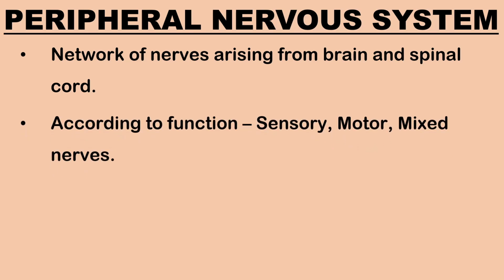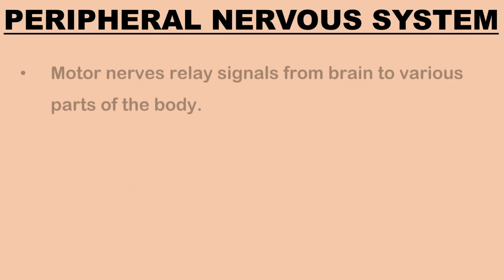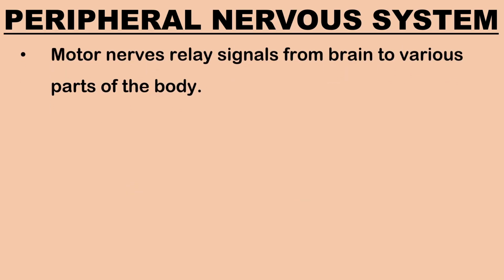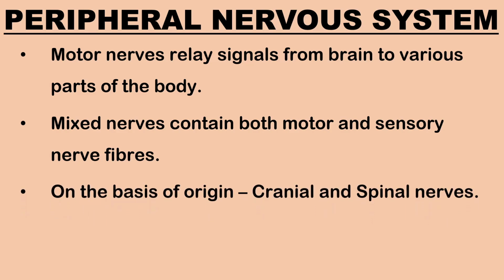According to their function, they may be called sensory, motor, or mixed nerves. Sensory nerves conduct impulses from sense organs to the central nervous system. Motor nerves relay signals from the brain to various parts of the body. Mixed nerves contain both motor and sensory nerve fibers and therefore perform both the actions of sensory nerves and motor nerves. On the basis of their origin, there are 2 types of nerves: cranial nerves and spinal nerves.